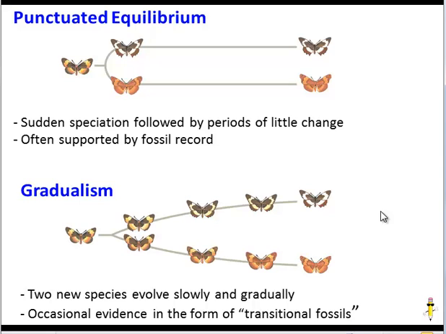The other type of model is gradualism. And in gradualism, a species may change very, very slowly over time. So here is the ancestral species. And here are some transitional species. They may not be fully separate species yet, but differences are slowly accumulating. And then we have, at the end, two separate species. And the evidence for this is in the form of transitional fossils in the fossil record. Species that share traits with the common ancestor, but also the existing species, but may not have differences enough to constitute their own species.